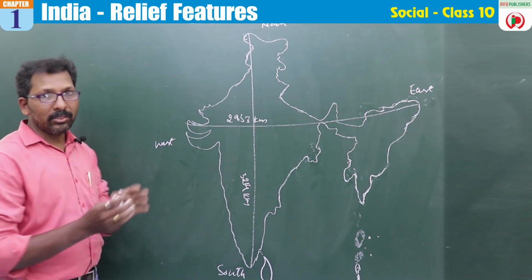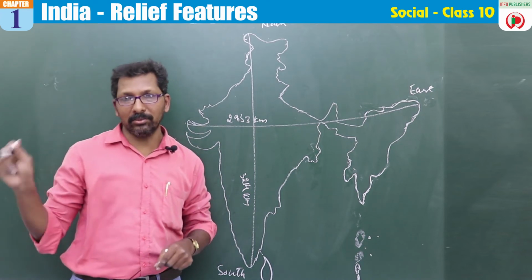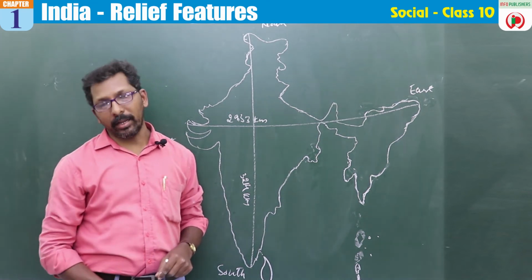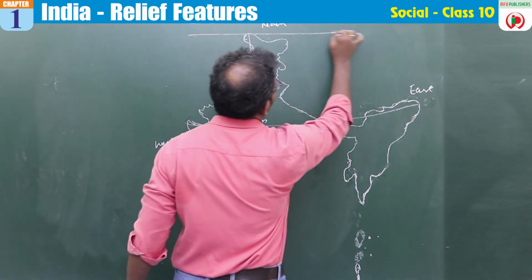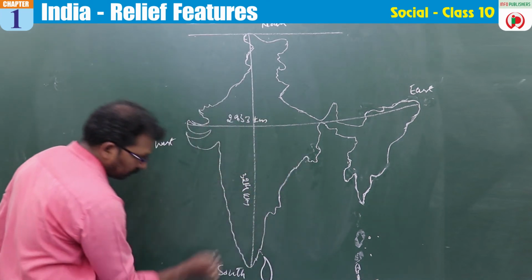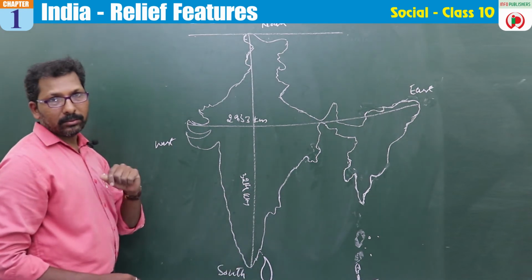So what are latitudes and longitudes? Latitudes are horizontal lines, whereas longitudes are vertical lines.